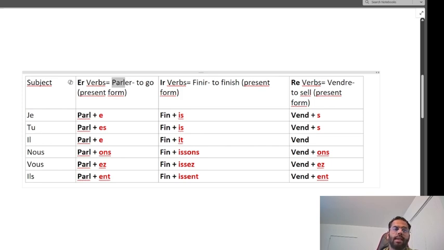So if you see a verb ending in er, like parler, it means to speak. This is how you have to conjugate that type of verb. I repeat again: je parle, tu parles, il parle, nous parlons, vous parlez, ils parlent.